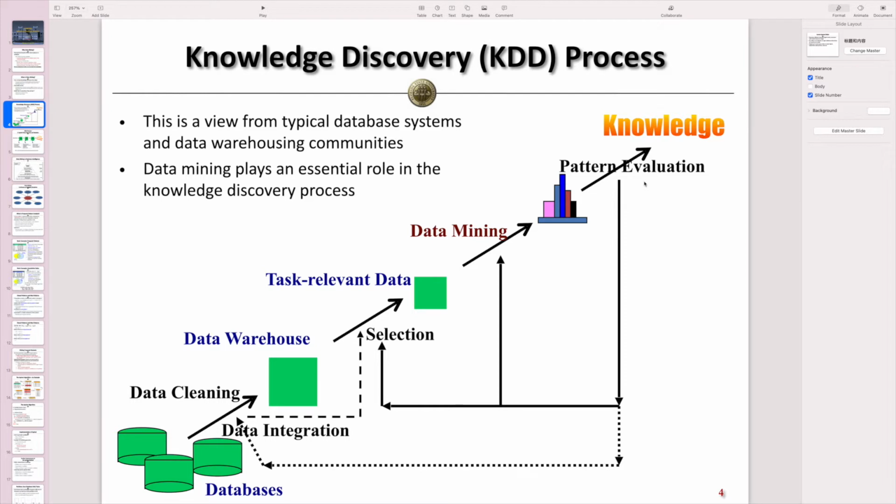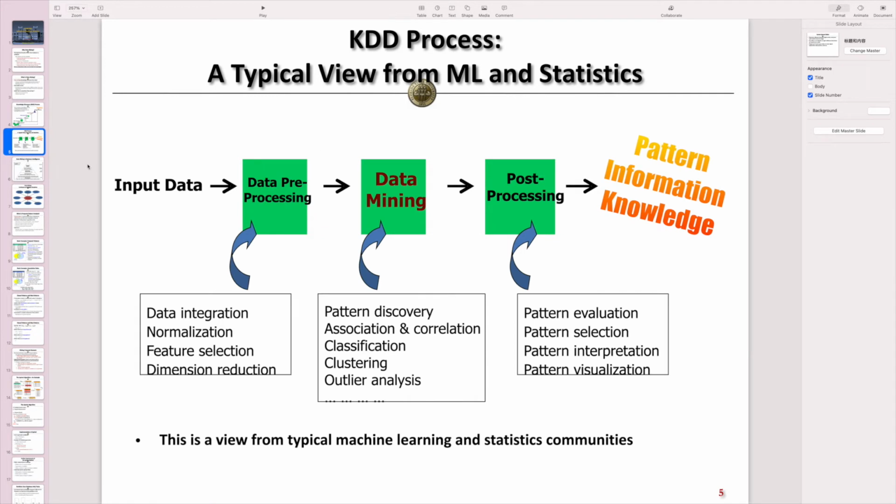The patterns that are useful according to the evaluation results are called knowledge we discover from the data. This knowledge can be further used to help us do the selection, the mining, as well as the evaluations of the data. The knowledge can also be useful for the cleaning as well as integration of the data from the database systems. So this is the process of how we do data mining from the perspective of database people. Besides database people, some people also do data mining from the perspective of machine learning or statistics instead.